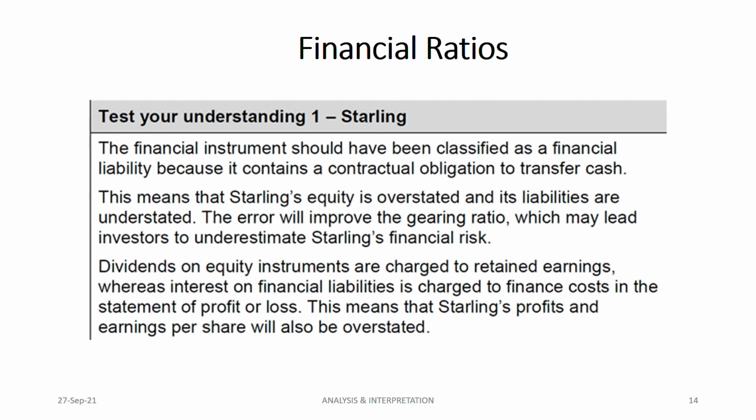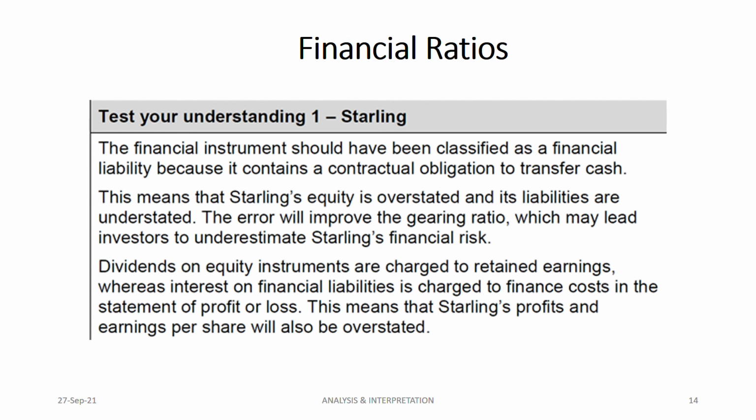Third paragraph: dividends on equity instruments are charged to retained earnings. So this is the second type of ratio that will affect dividend. When you're talking about an impact on one ratio, you can use a separate paragraph. Second ratio, second paragraph. So you can divide it into different paragraphs when you're talking about multiple ratios, depending on the number of ratios. For example, one transaction or error could have an impact on three separate ratios, so you can write it in three separate paragraphs. That's the best way to do it rather than putting everything in one and becoming confused.